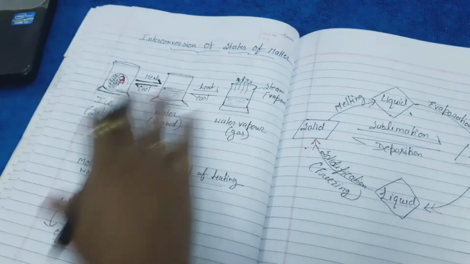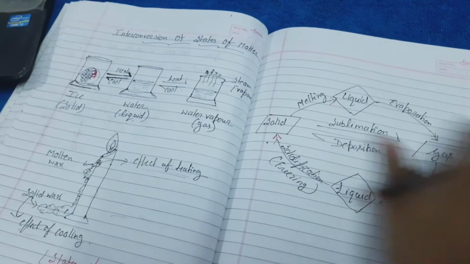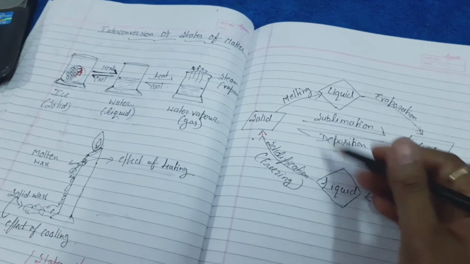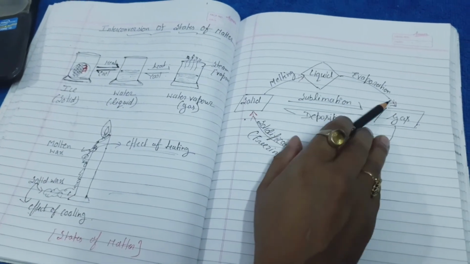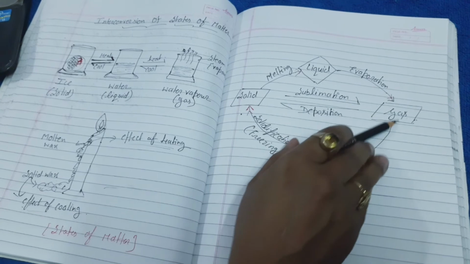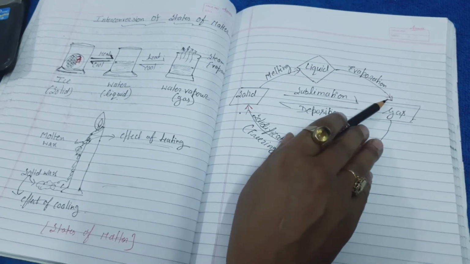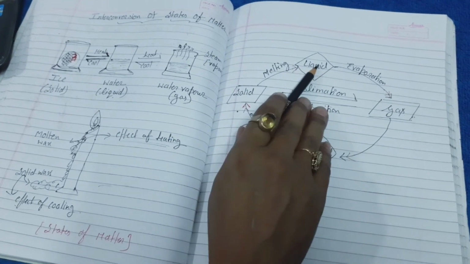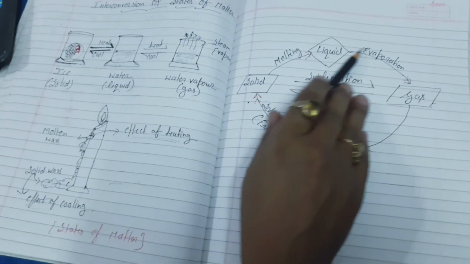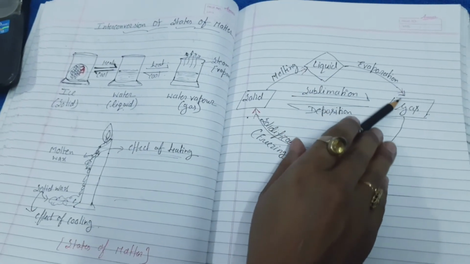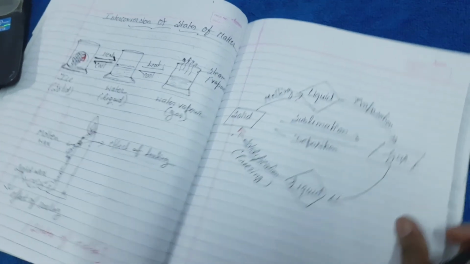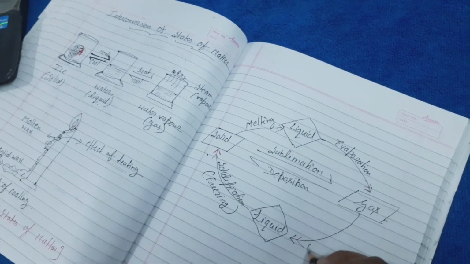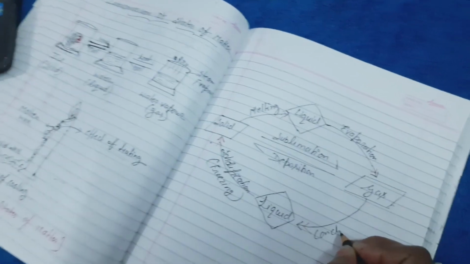So overall you have to draw all these diagrams in your notebook also. In the circle we can understand that thing. Liquid on evaporation, when we heat liquid, it converts into gas. You just see the direction of the arrow. When liquid is heated, because of evaporation, liquid changes into gas. Gas changes into liquid, and this is called what? It is condensation.